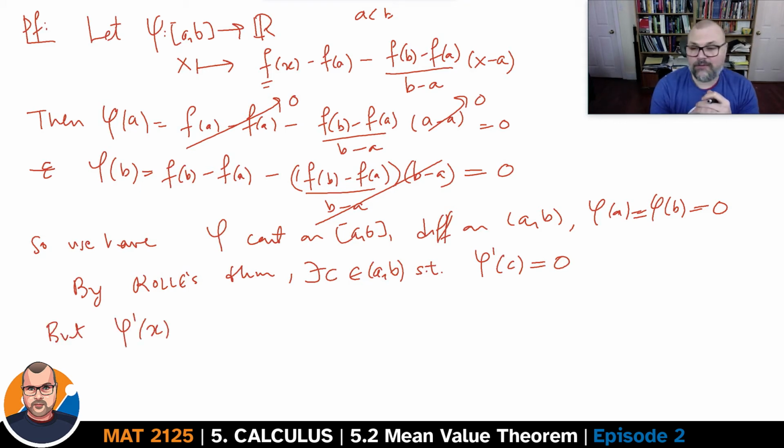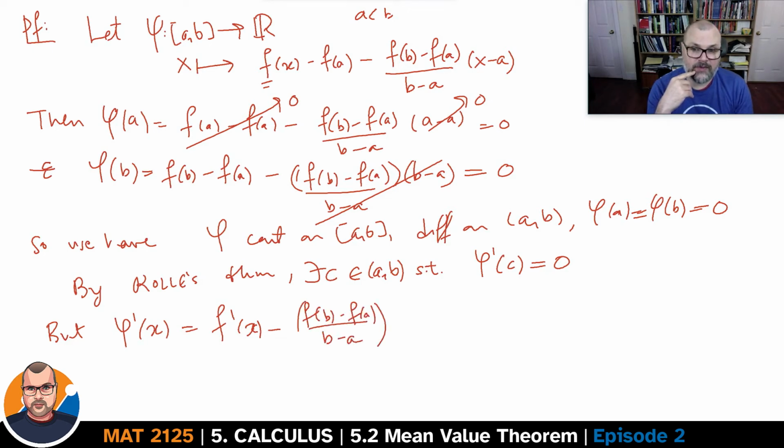But the derivative of phi at x, phi prime, is going to be simply f prime at x minus f at a. That disappears, it's a constant, so the derivative is 0, minus f at b minus f at a over b minus a, the constant, and then I have the derivative of x minus a, which is just 1.